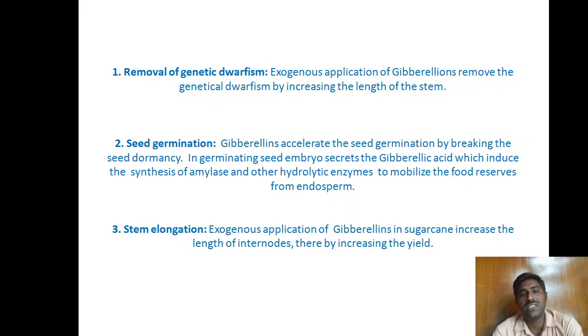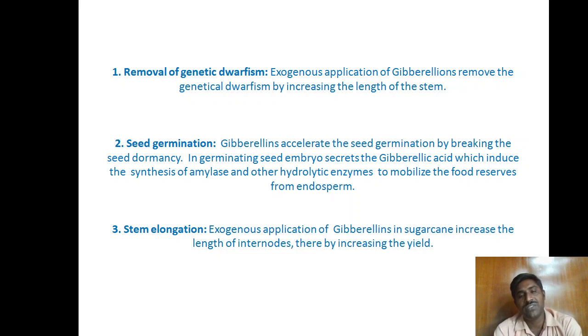Next, seed germination. Gibberellins accelerate seed germination by breaking seed dormancy. In a germinating seed, the embryo secretes gibberellic acid and induces the synthesis of amylase and other hydrolytic enzymes, which help to mobilize the food reserves from the endosperm towards the embryo. Then germination starts. That's why gibberellins cause seed germination.